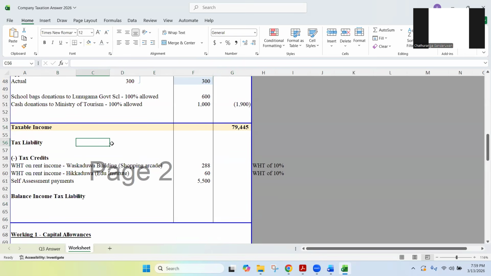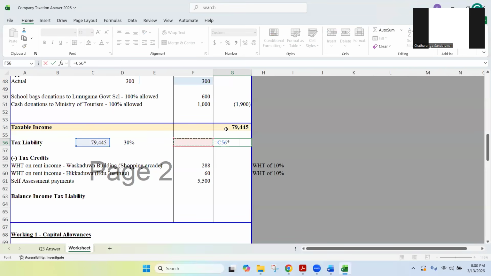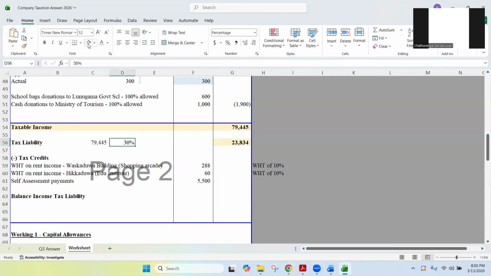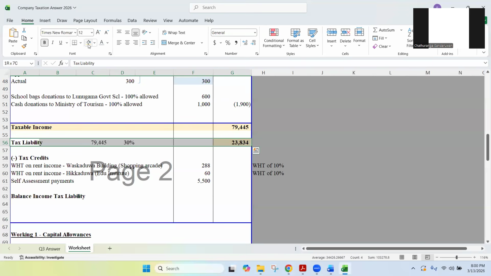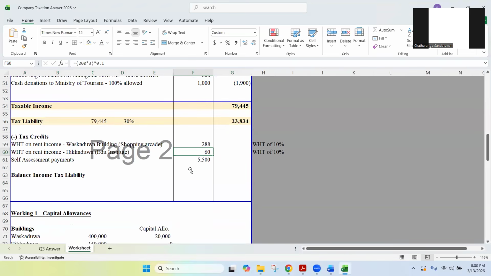So how much is that? 79,445 coming under tax liability. We have to multiply this by the corporate tax rate, 30%. So when we apply 30% to 79,445, the answer is 23,834. Right? This is the answer. Tax liability as per the calculation.